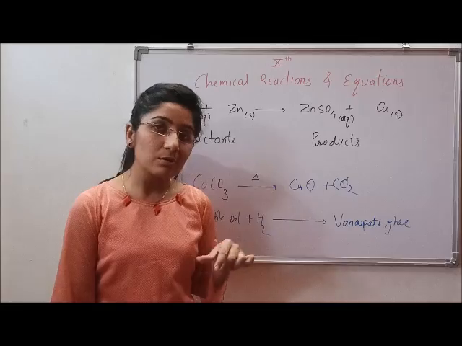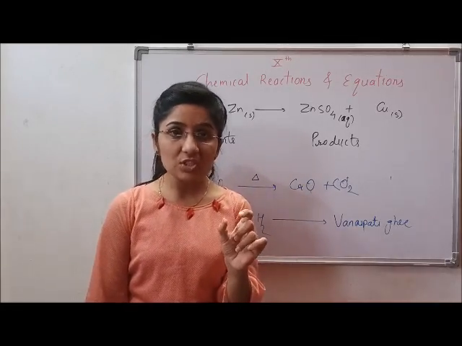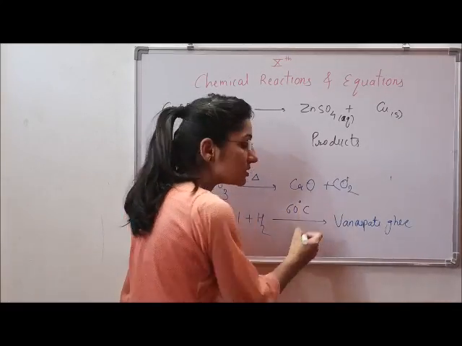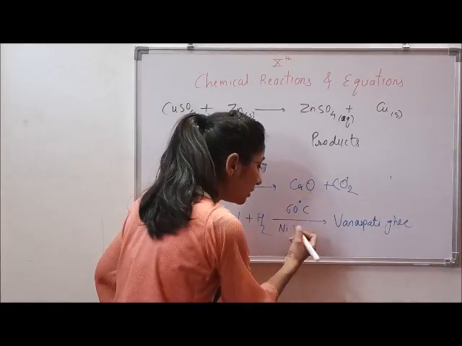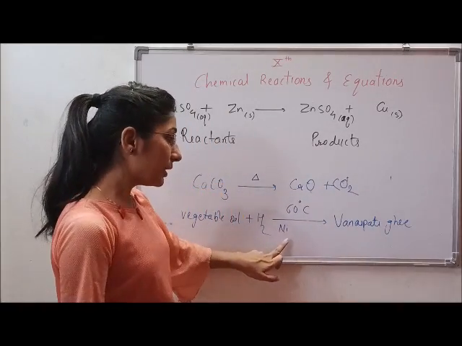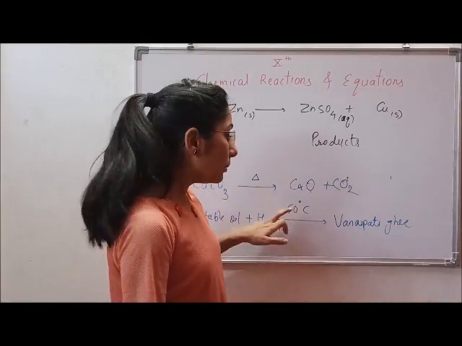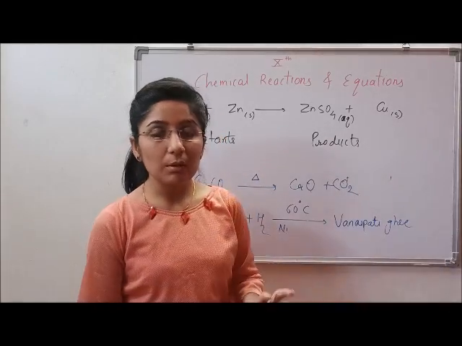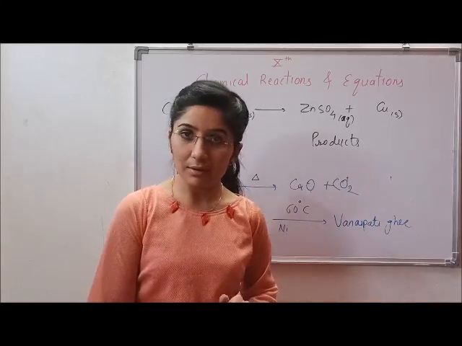But simply by adding hydrogen, this reaction will not occur. There is a need of a specific temperature and a catalyst. Here the temperature needed is 60 degrees Celsius and the catalyst needed is nickel or platinum or palladium, any of them. Let's take nickel for now. So this is the catalyst and this is the temperature. This is how the conditions of the reactions are represented below or above the arrow. This gives complete information about a chemical reaction in a simple equation. So this is how equations are written.